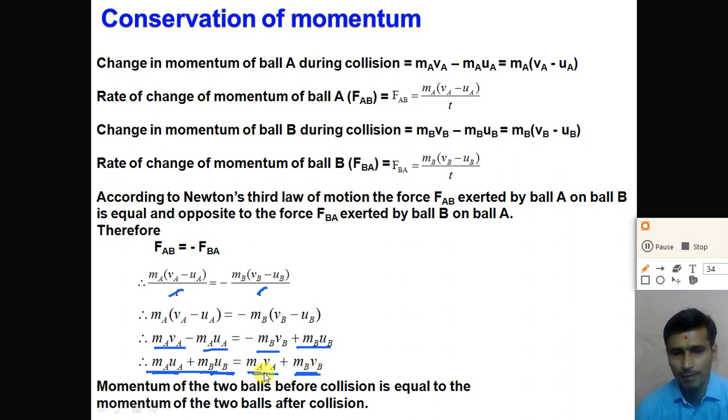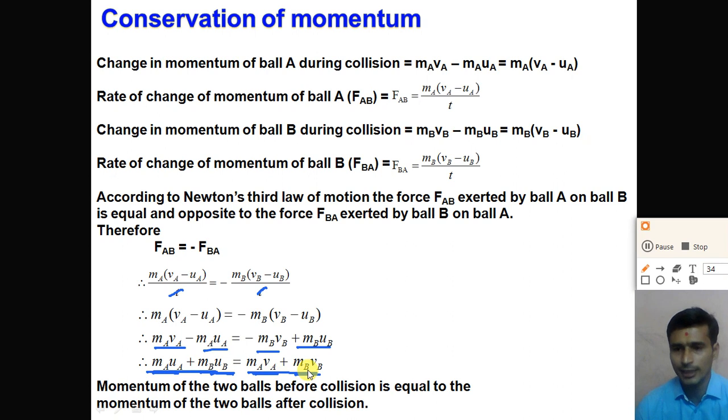So ma va plus mb vb is the total momentum of ball A and ball B after collision. From that equation we can say that the momentum of ball A and ball B before collision is equal to the momentum of ball A and ball B after the collision.